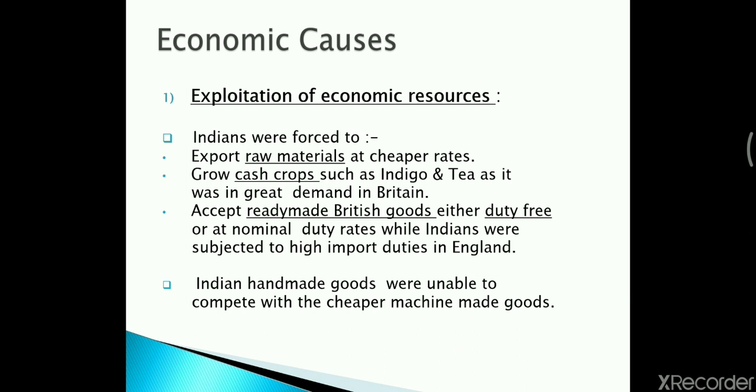How? First loss, the raw material which we were selling, we had to sell at the lower rate, and secondly, the goods which they were manufacturing from our raw material only, they were reselling to us at the higher rate. So they were having double profit and we were at double loss.